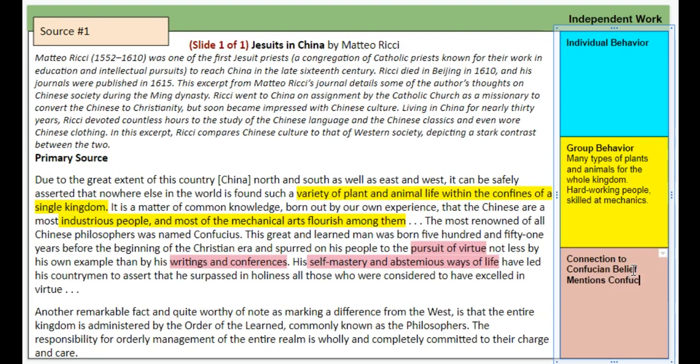I can't spell sometimes. Speaks of his holiness. And his holiness, let's do the list. Self-mastery, meaning the way he worked very hard to learn things, and abstinence,